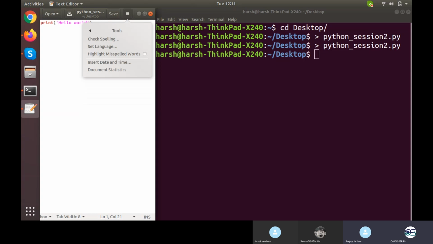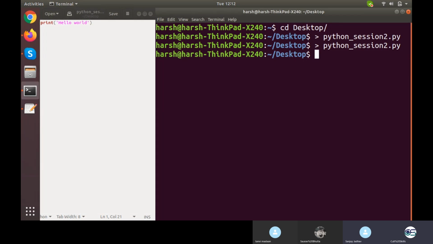But we can't do this in command prompt, right? Do what? This print hello world part. No, like CD, you said CD desktop and Python underscore session file, which you can create. You can create this in Windows as well. This is command prompt itself.